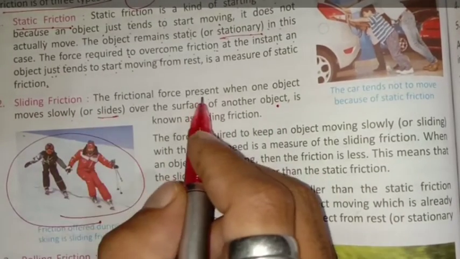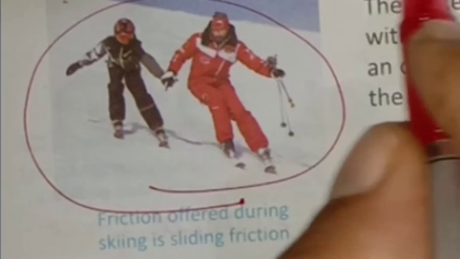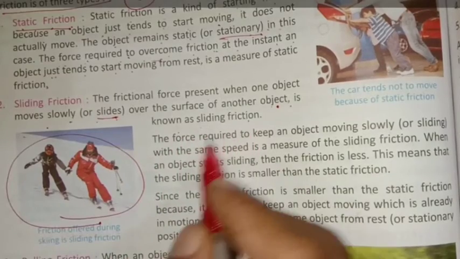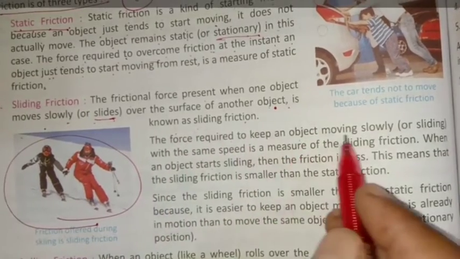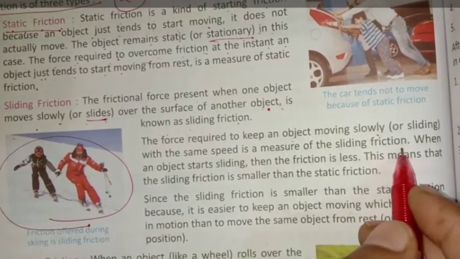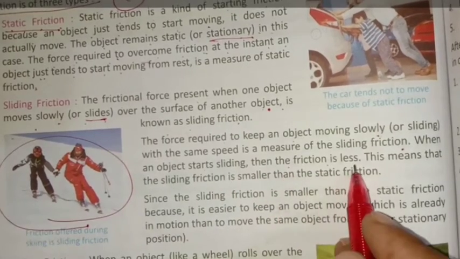The frictional force present when one object moves slowly or slides over the surface of another object is known as sliding friction. The force required to keep an object moving slowly with the same speed is a measure of sliding friction. When an object starts sliding, then the friction is less.